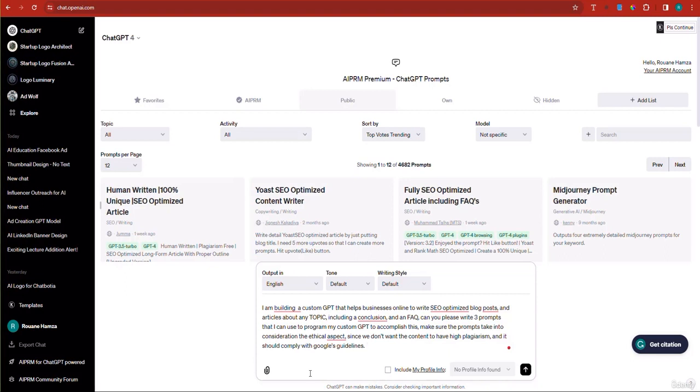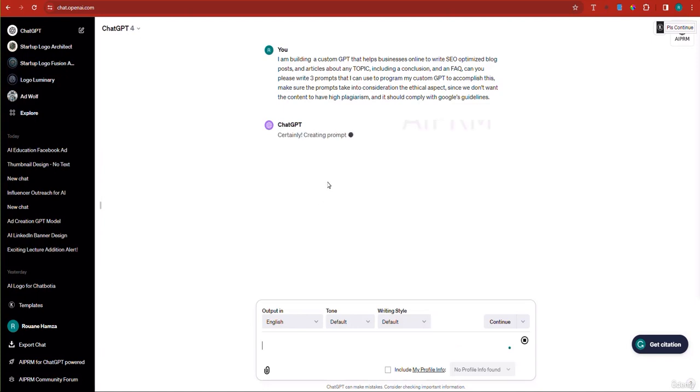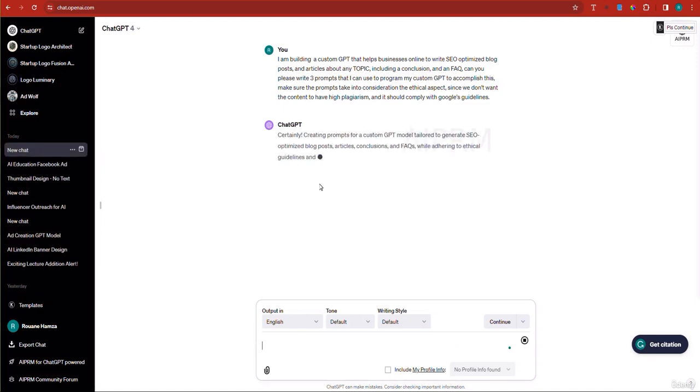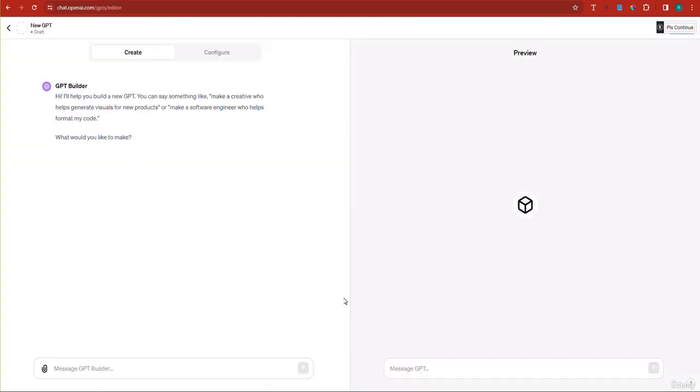So here, I'm going to hit enter, and it's going to proceed by generating the prompts. In the meantime, I'll go to the ChatGPT builder. I'm going to say: I am building a custom GPT that writes highly optimized SEO blog posts and articles.